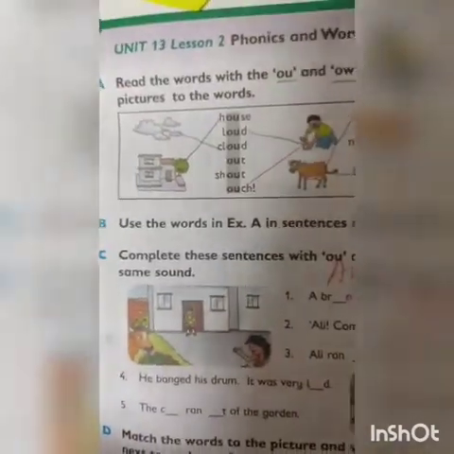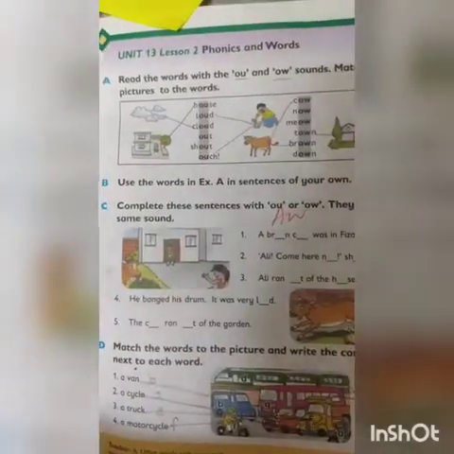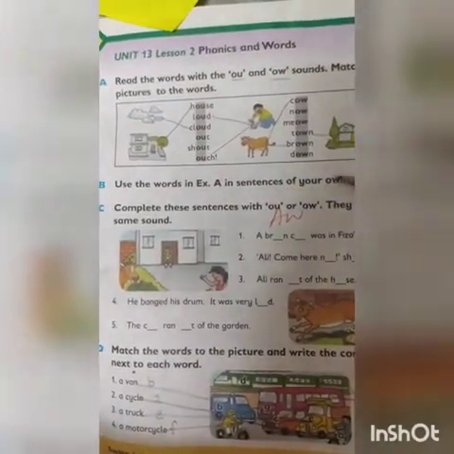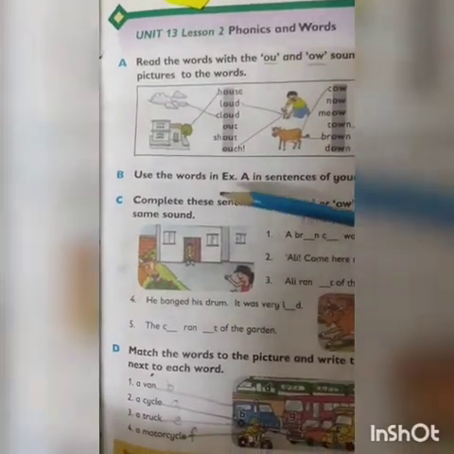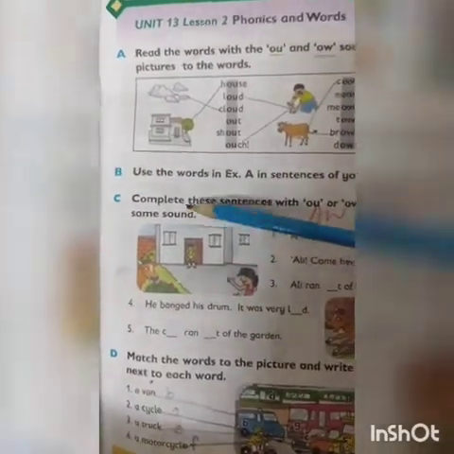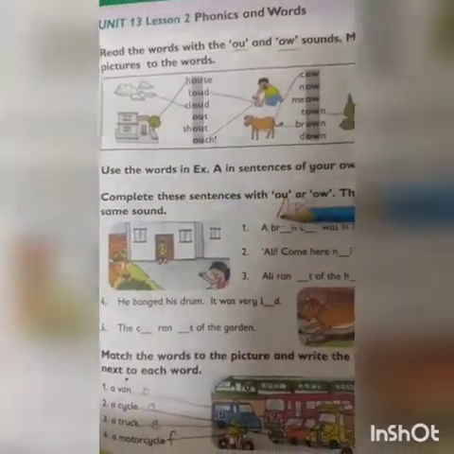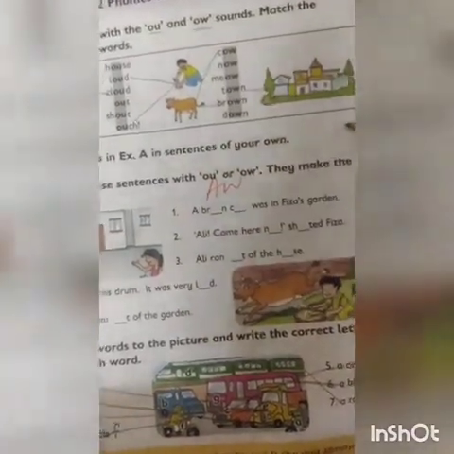Okay, now look at your B part and now use the words in exercise A in sentences of your own. Look at your C part. Complete the sentences with ou or ow. They make the same sound. Okay, now look at these sentences.